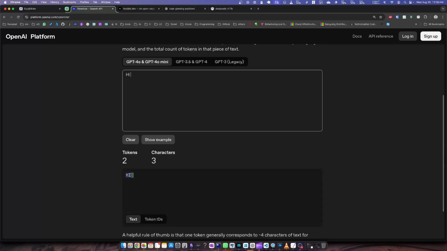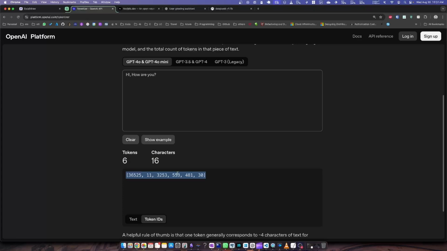So let's say I type "hi, how are you". You can see these words are getting converted into 6 tokens. This tokenization system can differ by provider and by model, but here, in the case of GPT-4o and GPT-4o mini, and I think the same system is used by the GPT-5 models as well, you can see this text gets converted into 6 tokens, and we have 16 characters. And if I click on the token IDs, you can see all these different tokens get converted into this series of numbers.